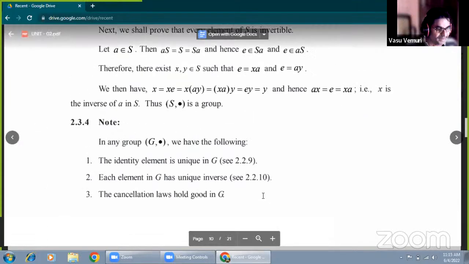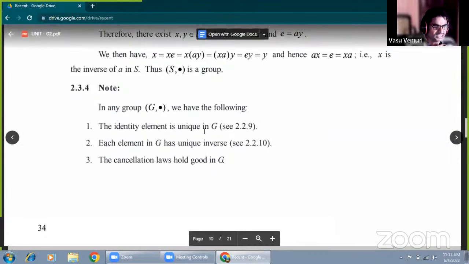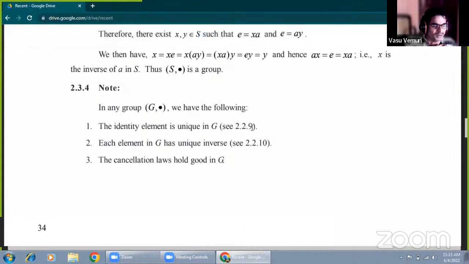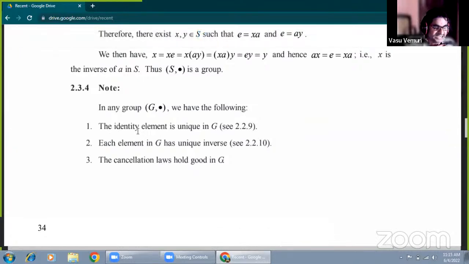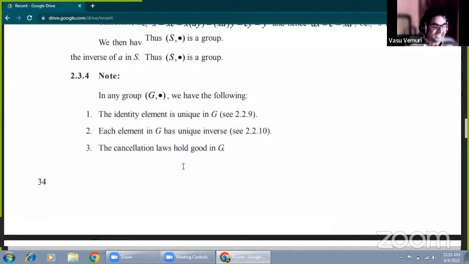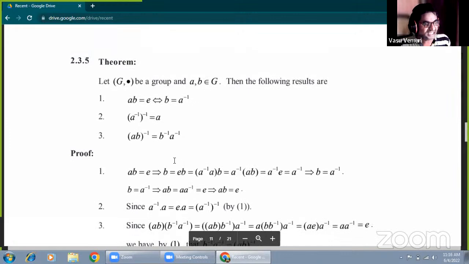This theorem is very important. It is noted down. Now, these theorems are explained here. That is 2.2.9: in a group G, the identity element is unique. That is the theorem. And 2.2.10: in a group G, an inverse element is unique. That is the uniqueness of inverse theorem. Now the cancellation laws, already we have explained here. Now this theorem is there.